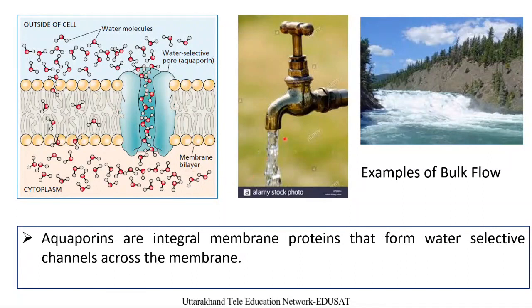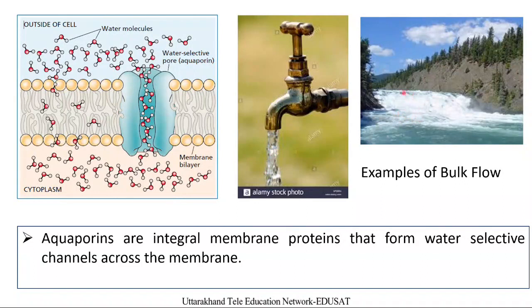Another example of bulk flow is a tap and running water. Here a large number of molecules pass per unit time from this tap. So this is an example of bulk flow. Another example of bulk flow is a natural river flowing.